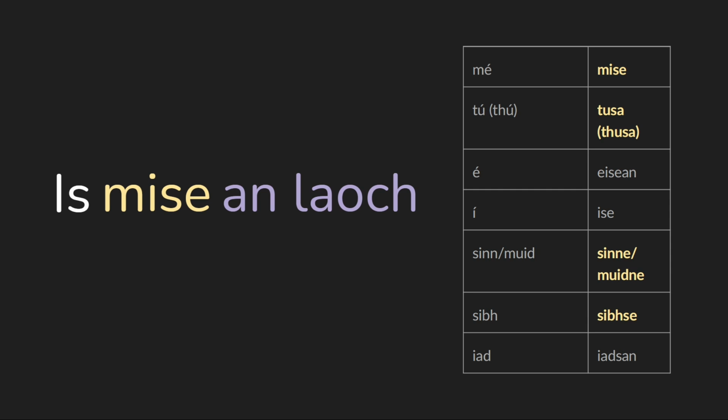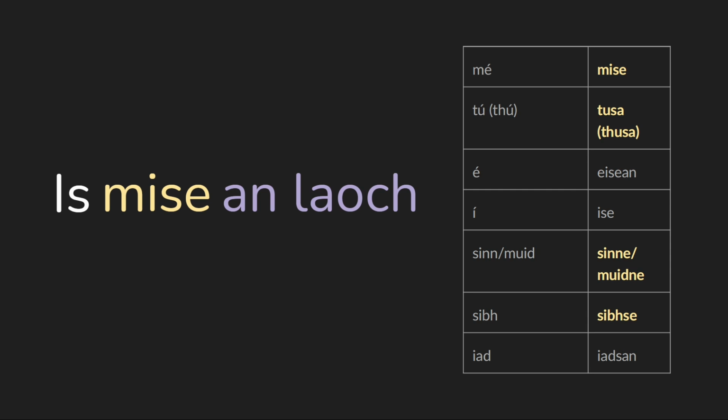Here, it's common to use the emphatic forms. So we see mise, tusa instead of mé and tú. However, it is valid to use mé and tú here. It just shifts the meaning a little bit. You're putting more emphasis on whatever the information is rather than on the pronoun. And of course, sometimes the pronoun here can be the information.